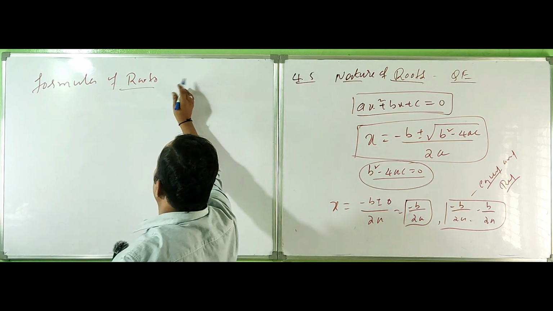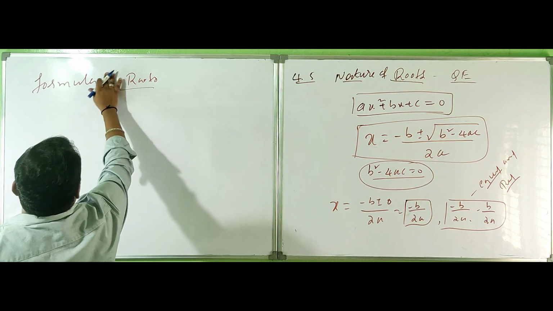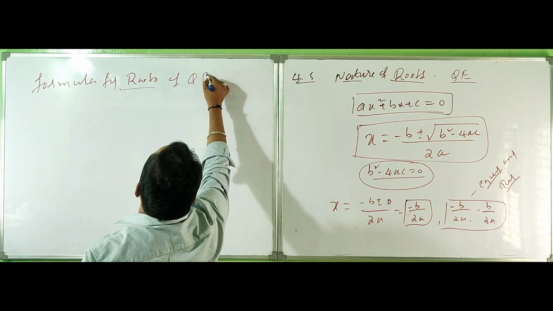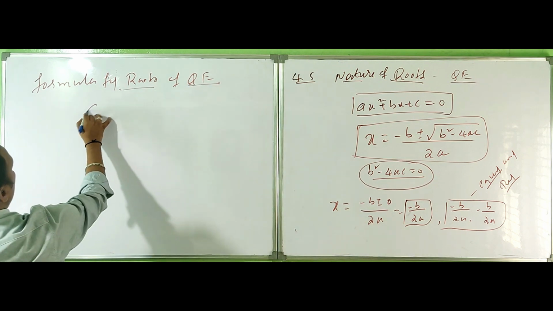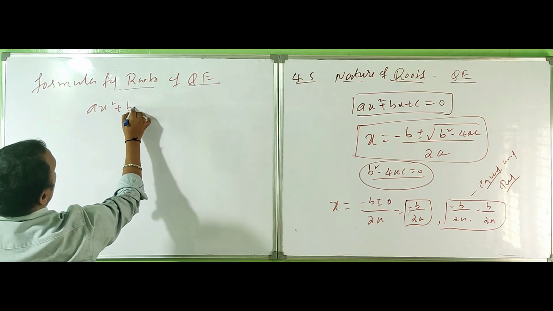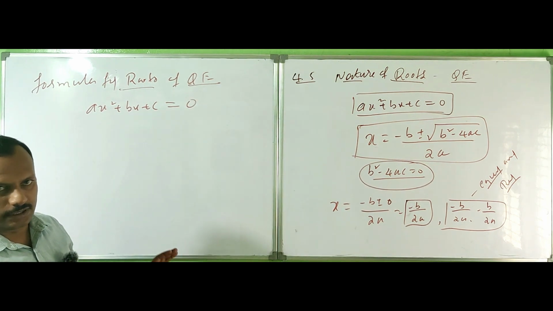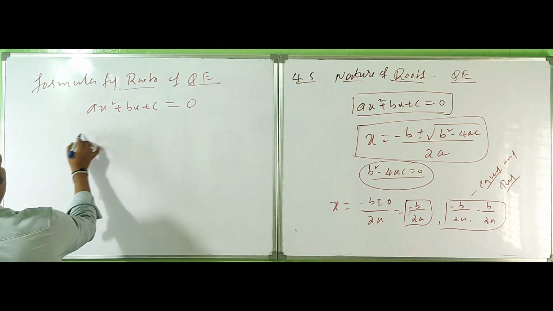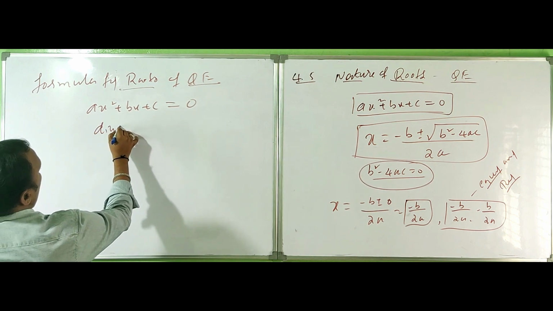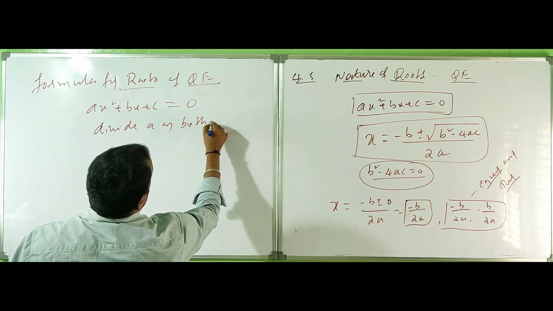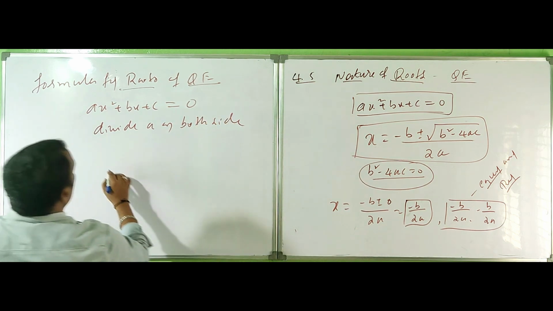Formula for roots of a quadratic equation. The standard form is ax² + bx + c = 0. First equation. Next, divide by a on both sides.